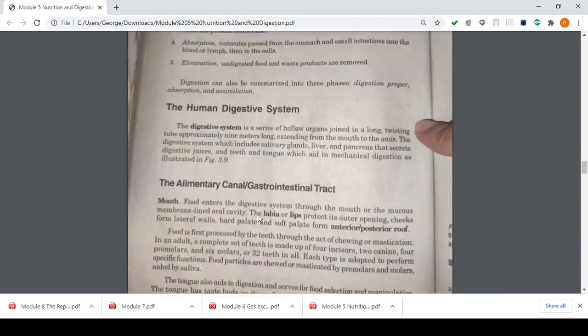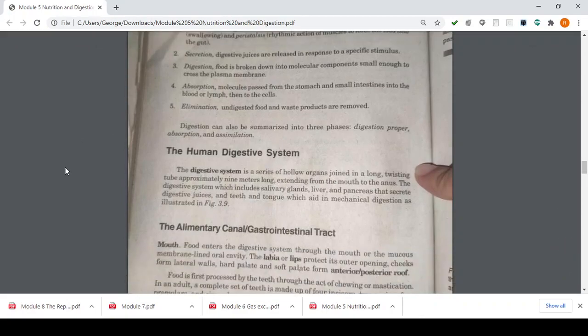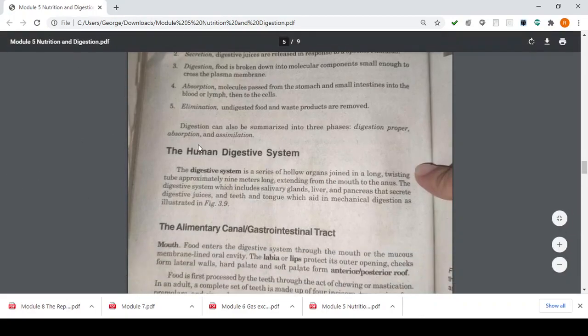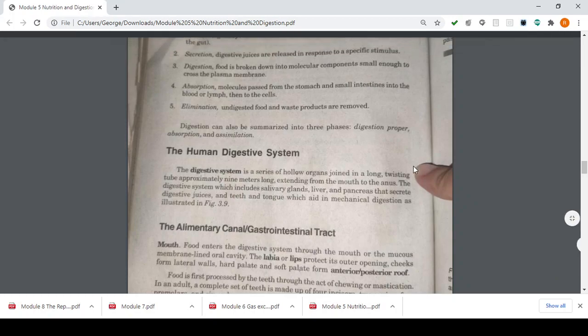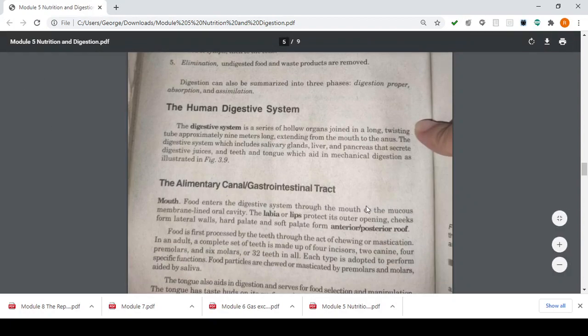So, next, now that we know how nutrition and digestion work, kids, in humans, we have the human digestive system. The digestive system is a series of hollow organs joined in a long twisting tube approximately 9 meters long, extending from the mouth to the anus. The digestive system includes the salivary glands, liver, and pancreas that secrete digestive juices, and the teeth and tongue, which aid in mechanical digestion.